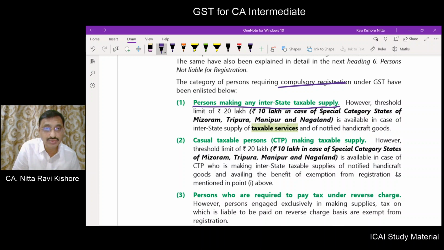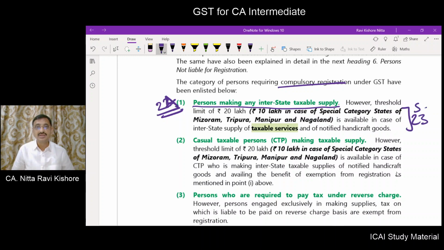That is what section 24 states. But what does section 23 say? Section 23 says that the 20 lakhs, or 10 lakhs in the 4 special category states, threshold is available if you are making interstate supply of taxable services and of notified handicrafts.